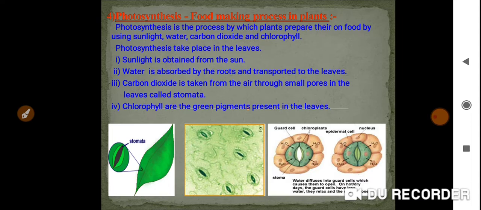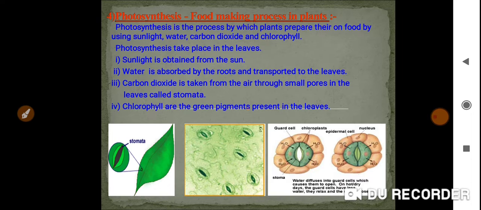Photosynthesis is the process by which plants prepare their own food by using sunlight, water, carbon dioxide, and chlorophyll. Are you getting my point?